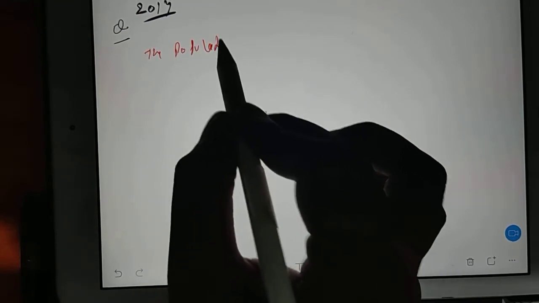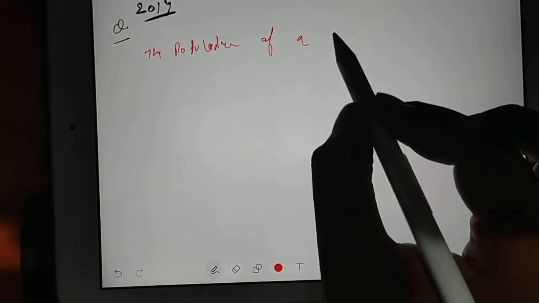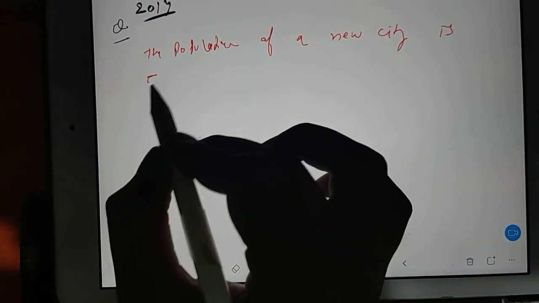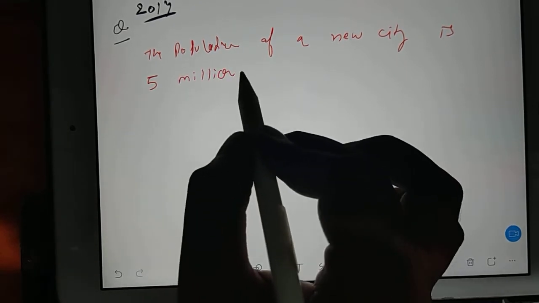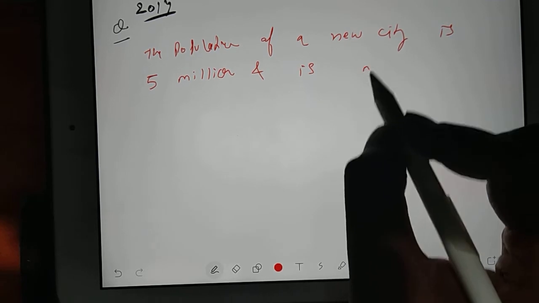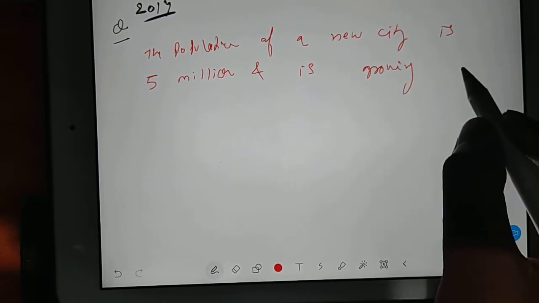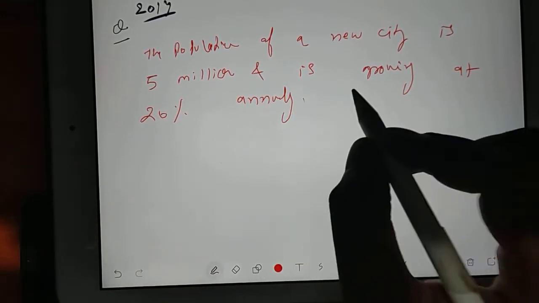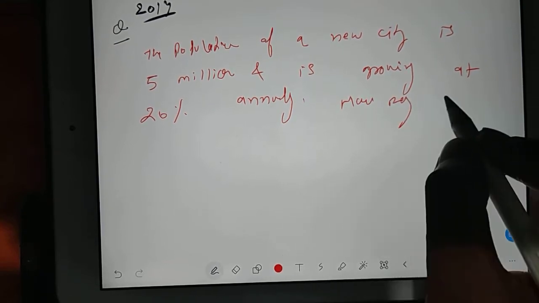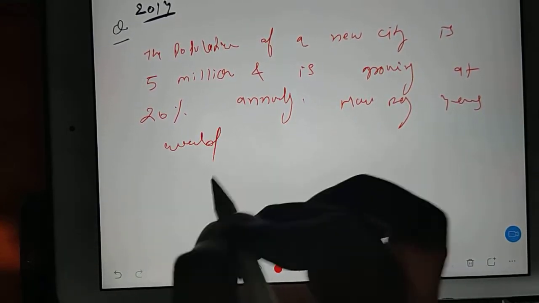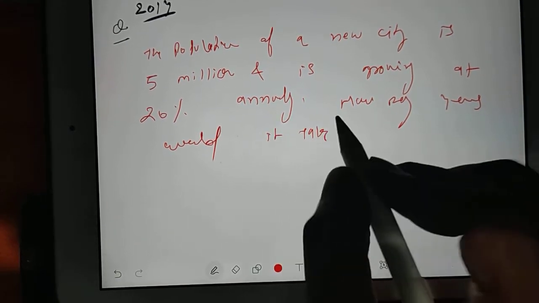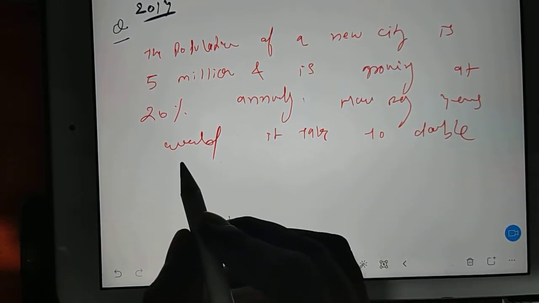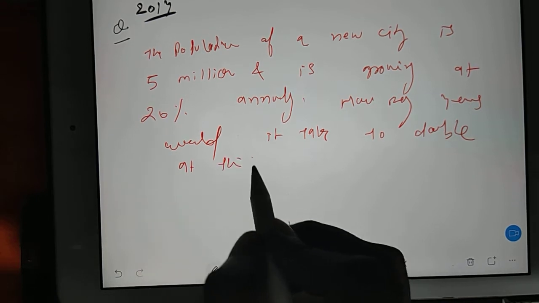The population of a new city is 5 million and is growing at 20% annually. How many years would it take to double at this growth rate?